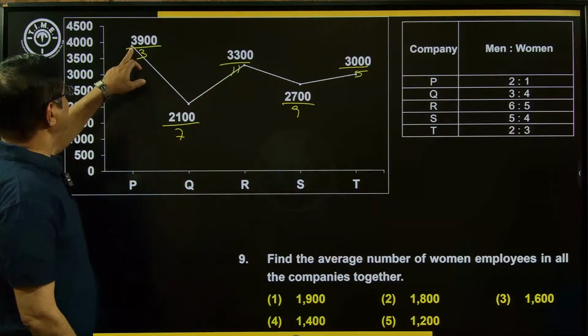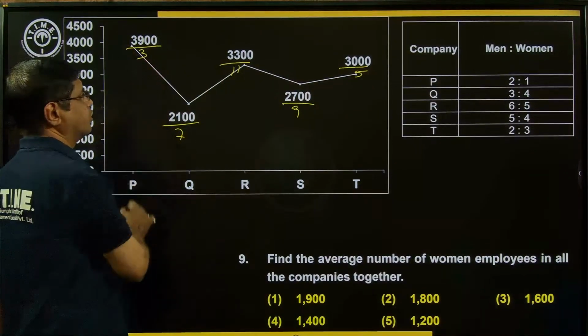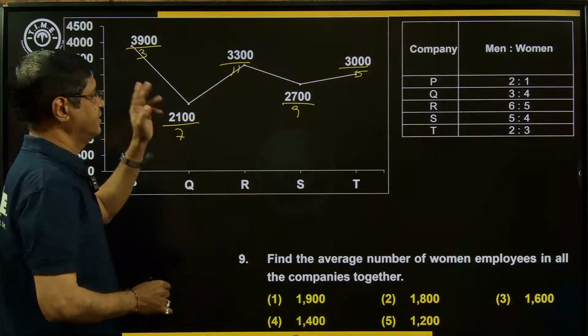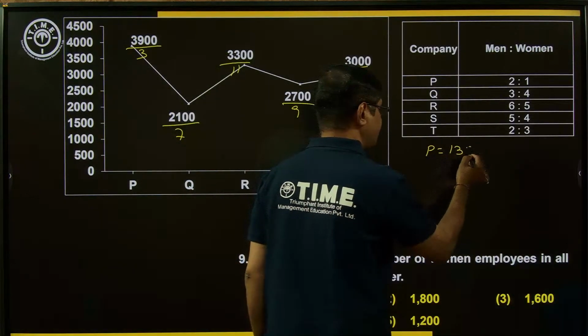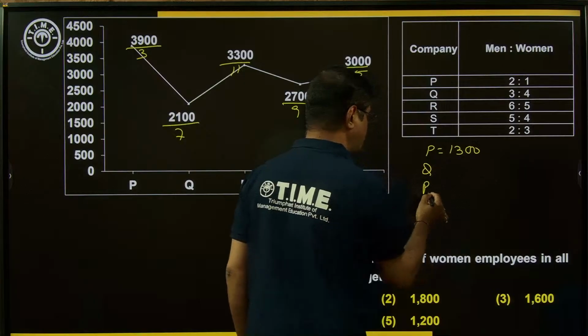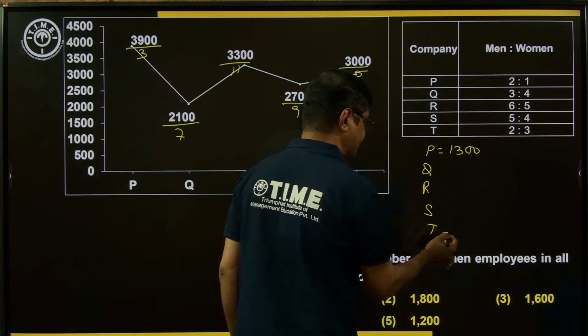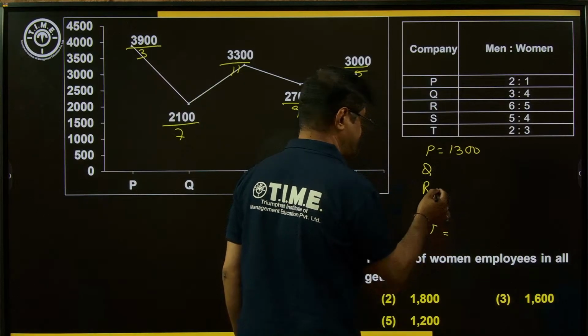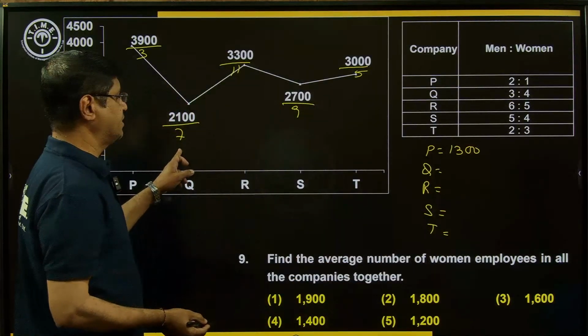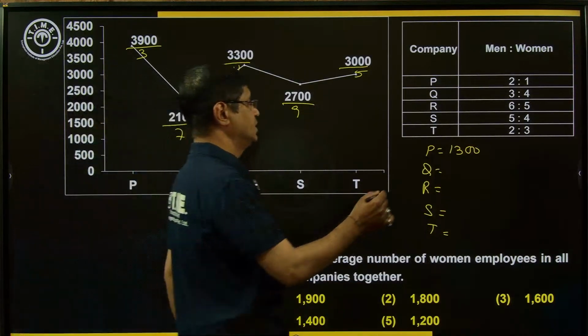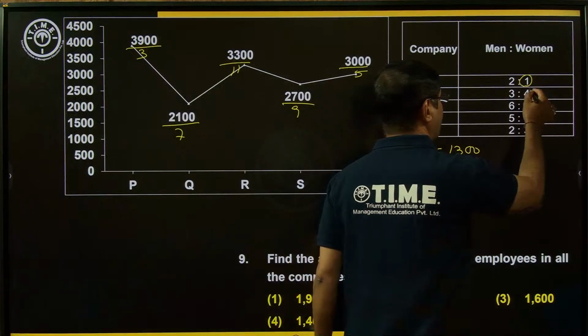Okay. Now what is each part? One part is equal to how much? 1300. So P, number of women, how much here? 1300. What about Q, R, S, and T? The value of Q, just observe. 300 is the one part. Women to be found. He's asking to find out the women value.